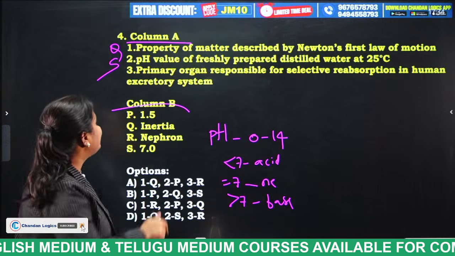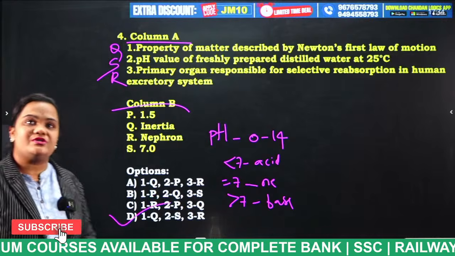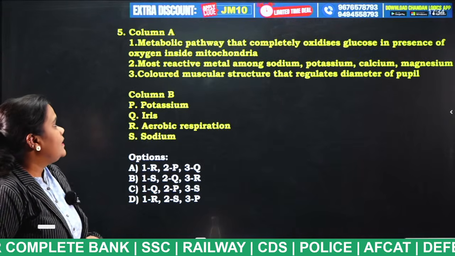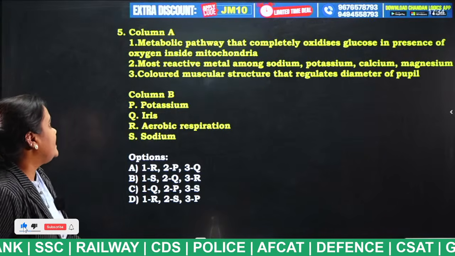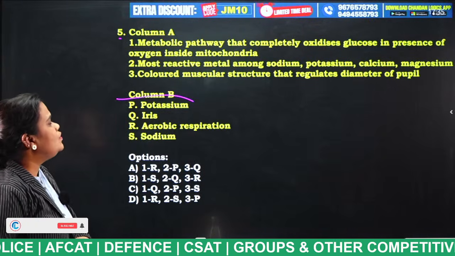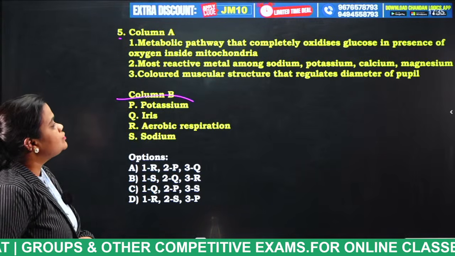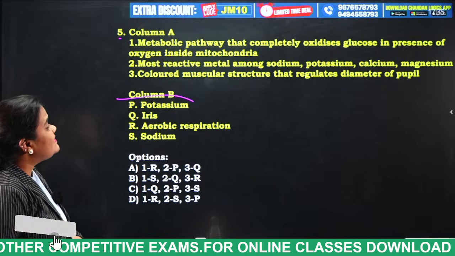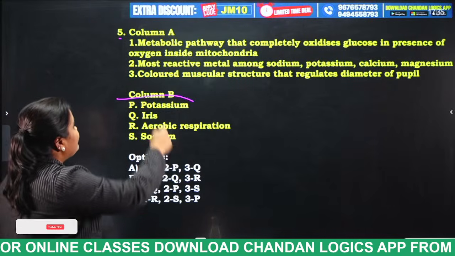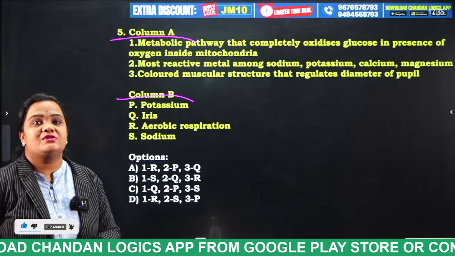Okay. So, what is the answer for this question? This is R. QSR. So, option D is the correct answer for this question. Very good students, very good. So, next question: column A, column B. Column A: metabolic pathway that completely oxidizes glucose in presence of oxygen inside mitochondria. Most reactive metal among sodium, potassium, calcium, magnesium. Colored muscular structure that regulates diameter of pupil. All of you match column A with column B. Before matching, I will tell you the explanation of the statements so that you can easily match.